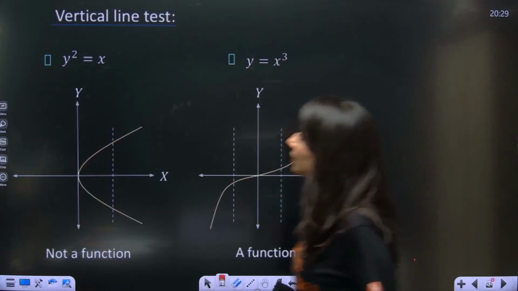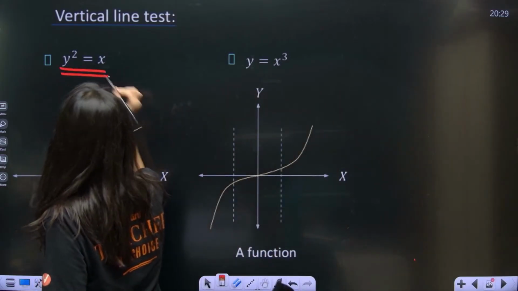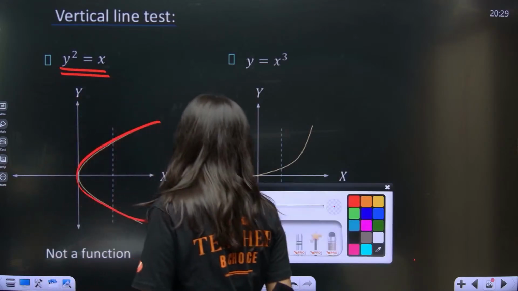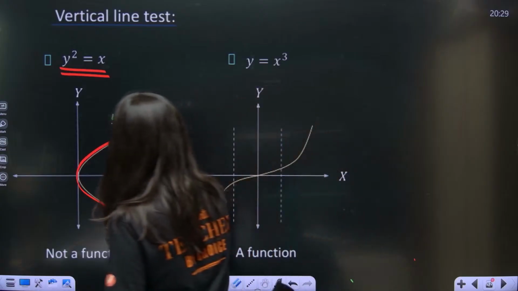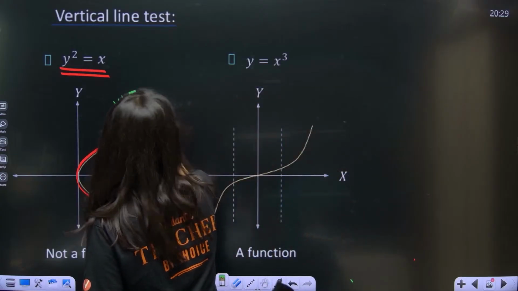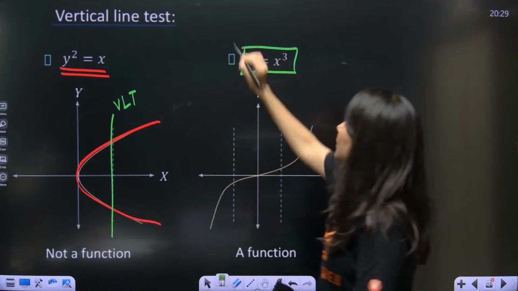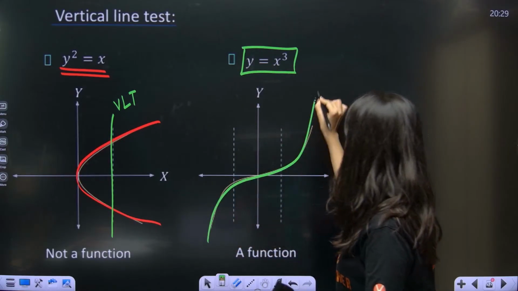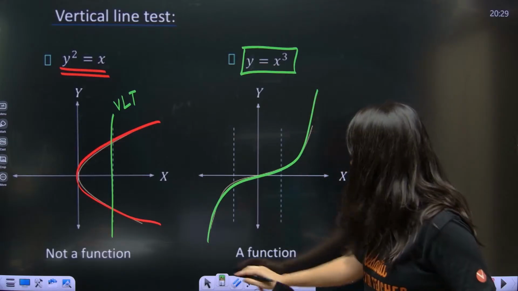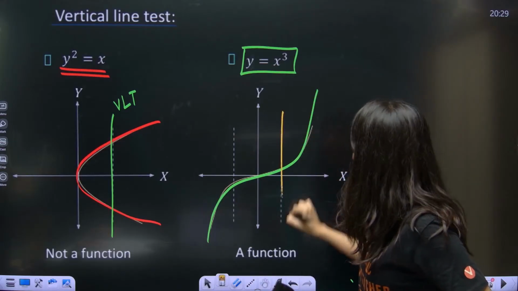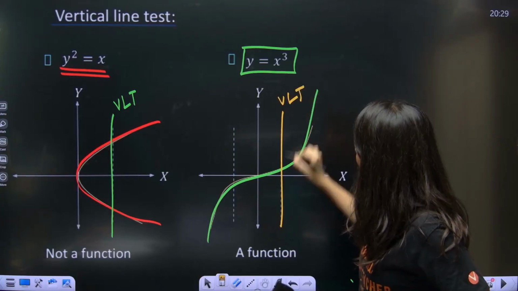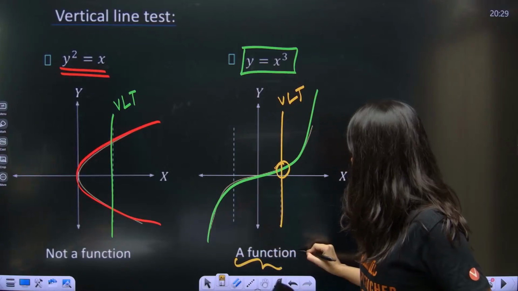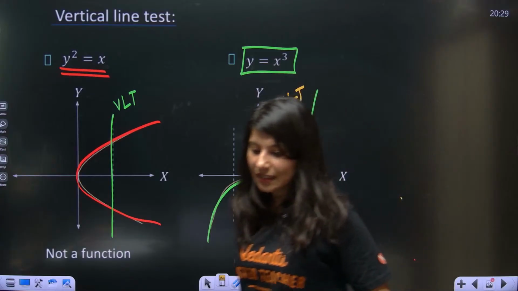y square is equal to x. Is this a function? Let's see. y square is equal to x is a rightward facing parabola, and if you check with the vertical line test, you can see that this is not a function. y is equal to x cube. Can you see that this is the graph, and if you draw the vertical line anywhere, you will realize it meets at a single point. Single point means this is a function. Are you understanding it now?